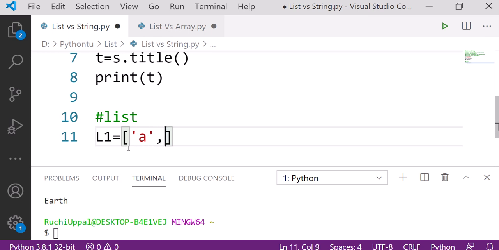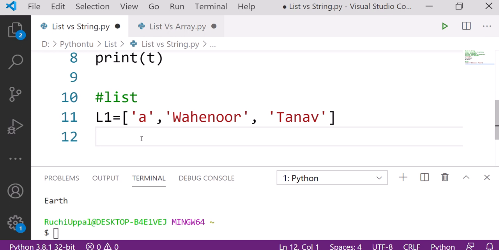Then the next name, Wahinur. After that, I am writing one more name, that is Tanav. Suppose this is my list, only this much.